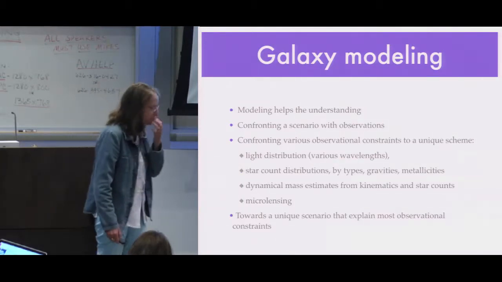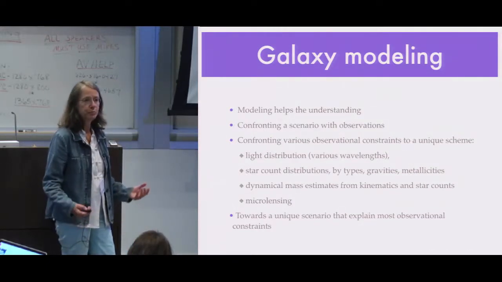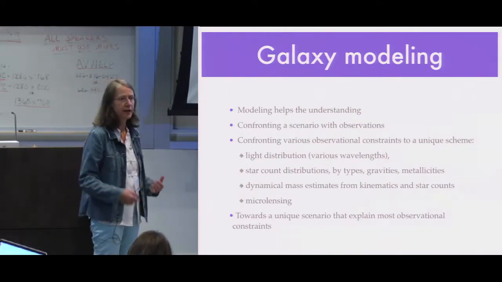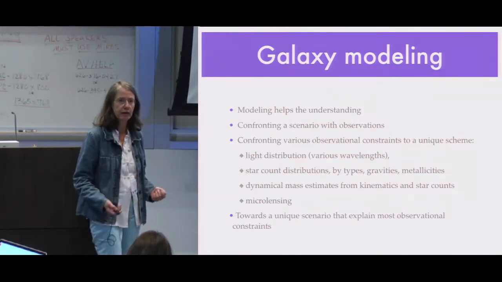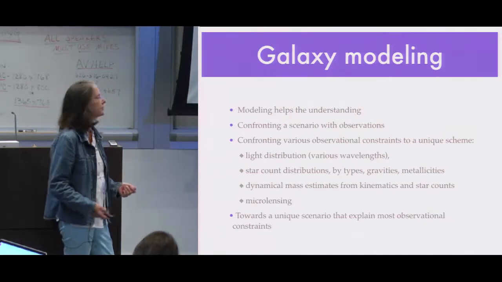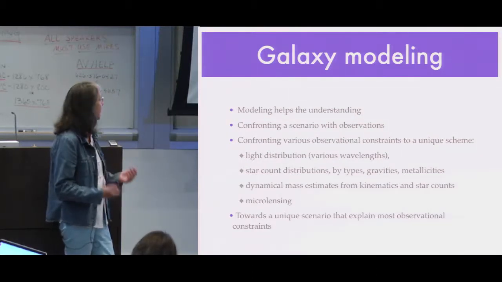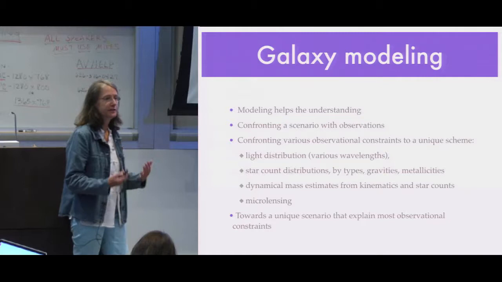So why do we do galaxy modeling? This is a way to put together many different kinds of constraints that we are acquiring by different ways of observing. For example, observing stars, star distributions, so the light distribution at different wavelengths. So star counts, which is different from the integrated light.